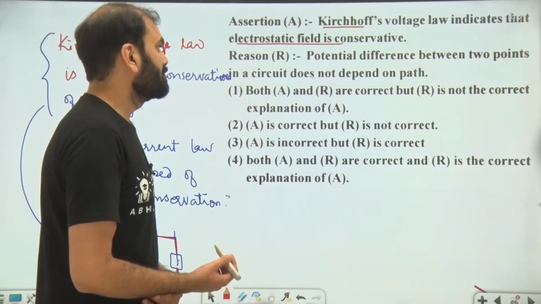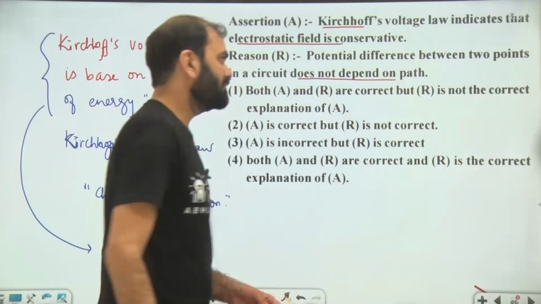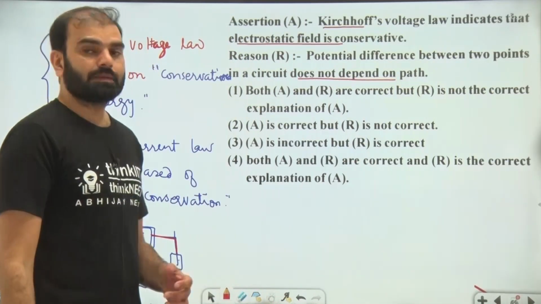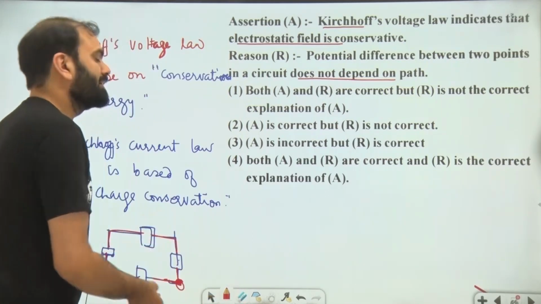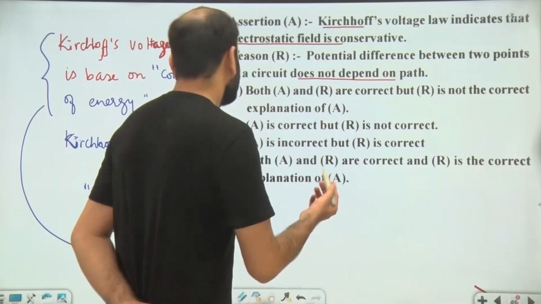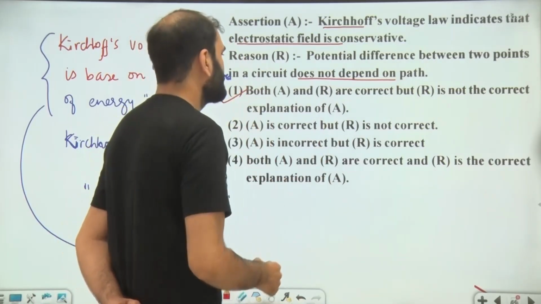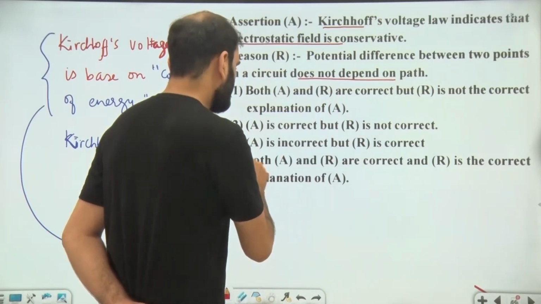So that's correct. Potential difference between 2 points in the circuit does not depend on the path. Conservative force does not depend upon the path, it just depends on the initial and final point. Here initial and final point is the same, so work done will be 0. So that's the field is conservative in nature. That explains the assertion also. So option number 4 will be your correct answer.